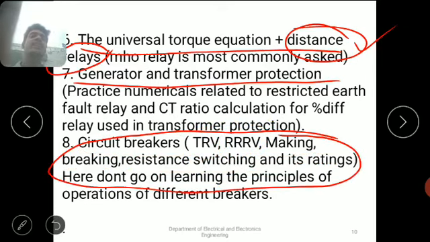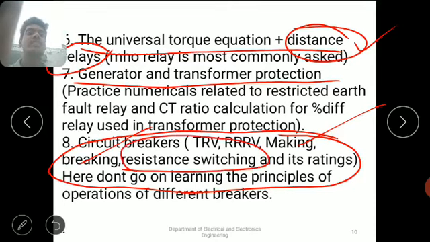Now, what is meant by TRV? TRV means transient recovery voltage. RRRV means rate of rise of recovery voltage. And making means we have to reconnect the circuit. Breaking means we have to disconnect the circuit.